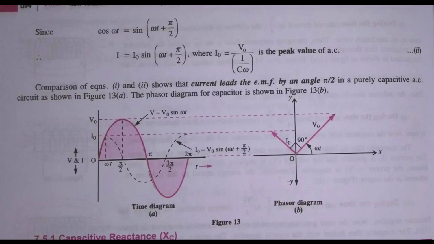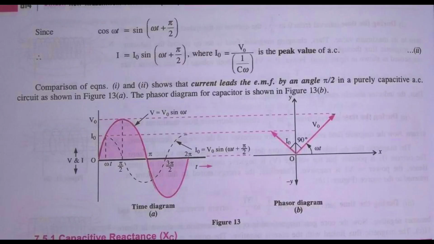Now we are wondering what I naught is here. I naught is the name given to the value V naught divided by 1 upon C omega, which is called the peak value of current. So we can compare the equation for the current with the equation of the voltage. After comparison we see that the current leads the EMF by the angle pi by 2 in the case of a pure capacitive AC circuit.